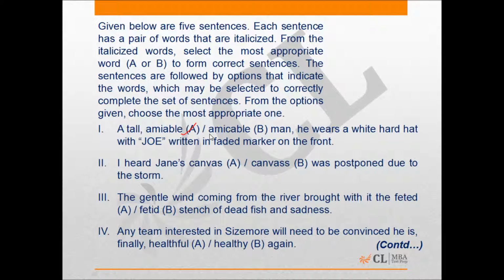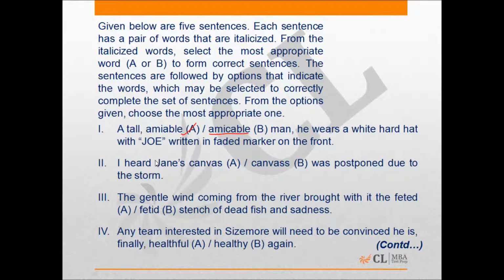So both are adjectives. The only difference being that amicable is used for things, while, for instance, if I talk about a relationship, I would say that I maintain an amicable relationship with that person. But on the other hand, if I'm describing somebody's personality, I would say that he is a very amiable person, right? So you get the difference now, right? That is the difference between amiable and amicable, right? Now let's move on to the second sentence.